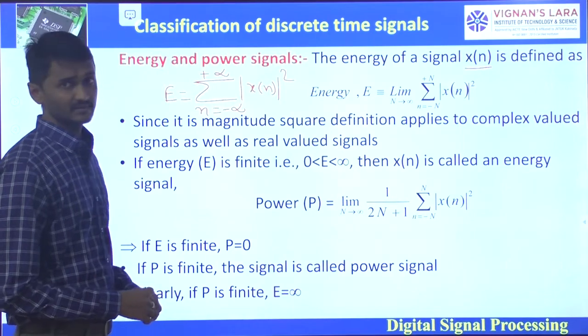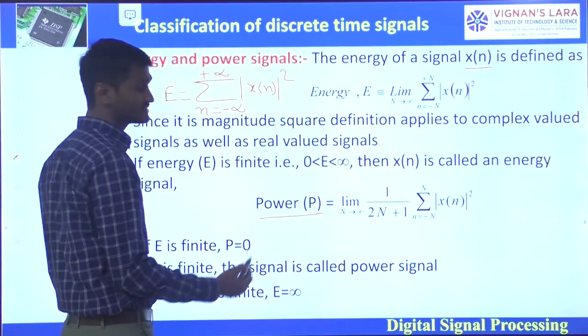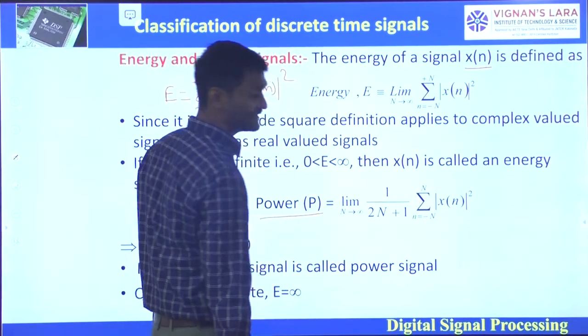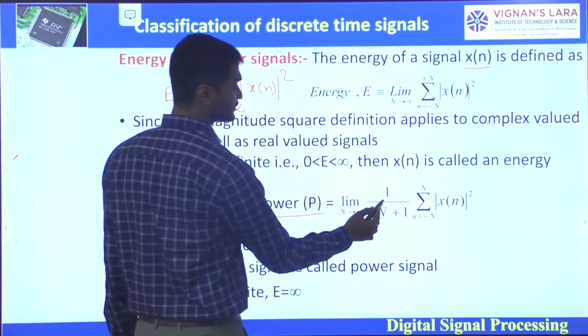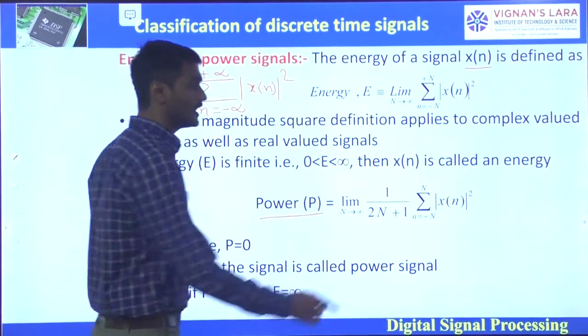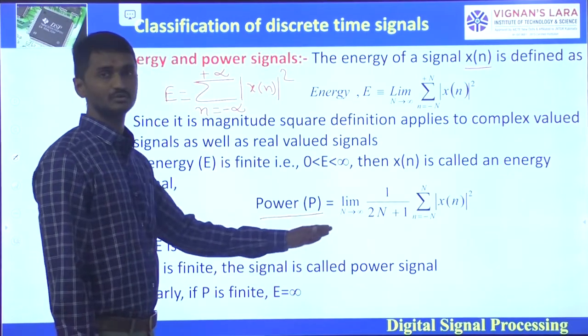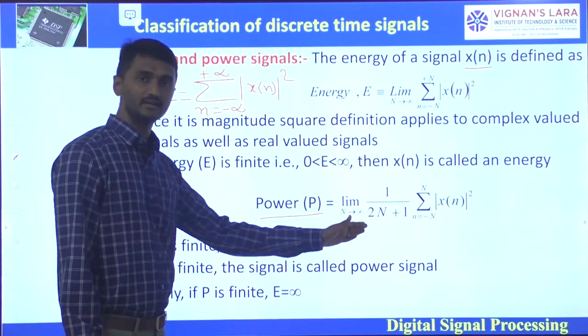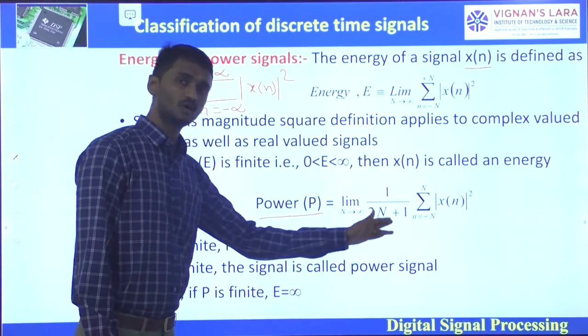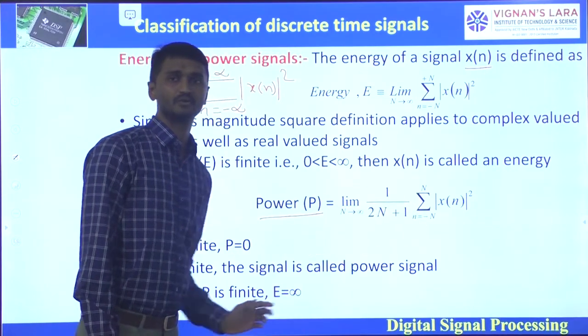Similarly, the power P of x of n is given by limit N tends to infinity, 1 by 2N plus 1, sigma n equals minus N to plus N, mod x of n whole square.